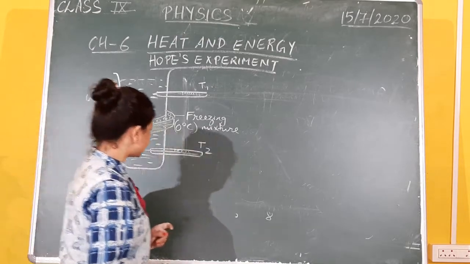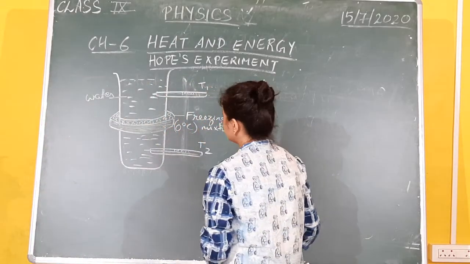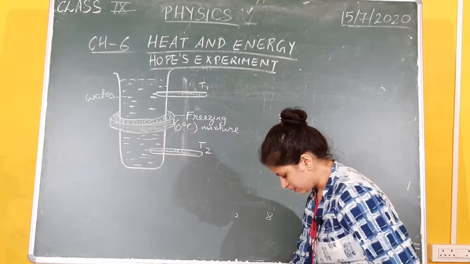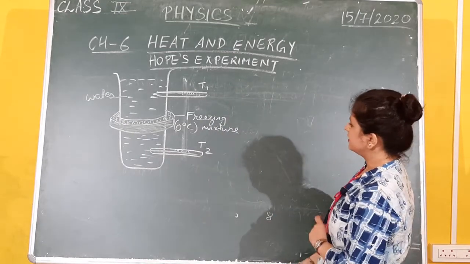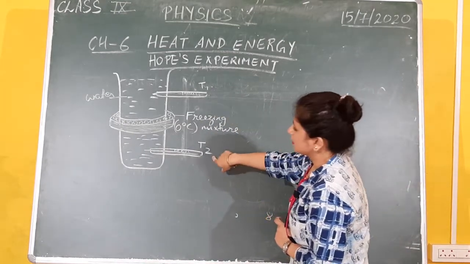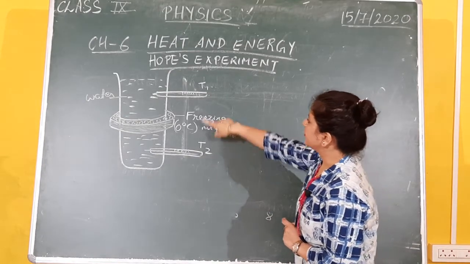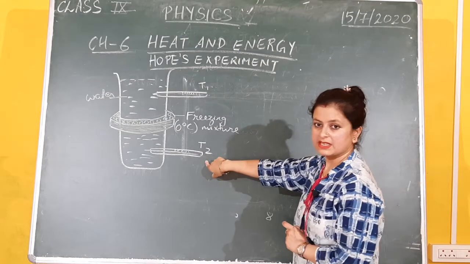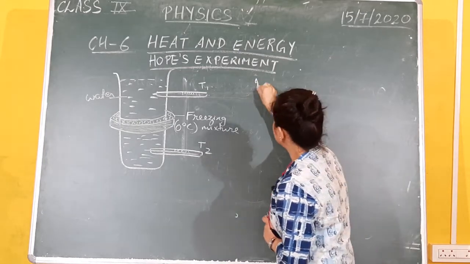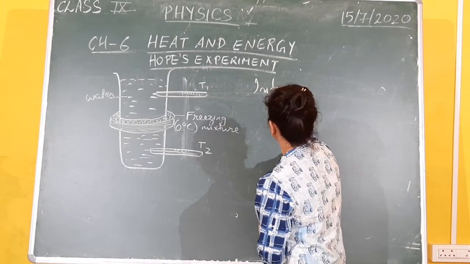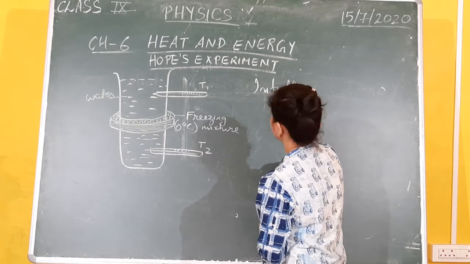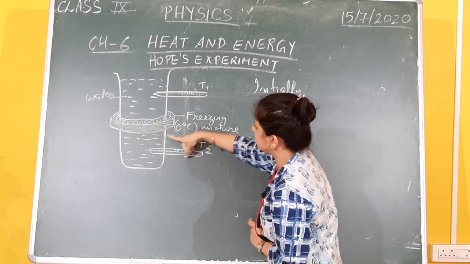Now initially, when the experiment was just started, T1 and T2 are the two thermometers which will show you the temperature of the upper part and the lower part of this container. Initially, what do you think would have happened? It was not able to cool this one very rapidly.